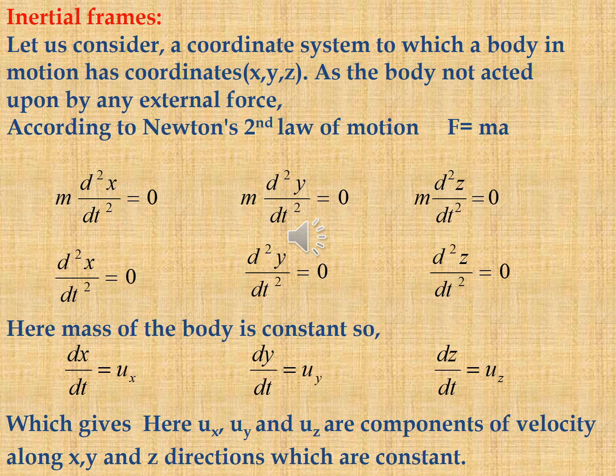So here this can be written like this: dx by dt is equal to ux, dy by dt is equal to uy, dz by dt is equal to uz, where ux, uy and uz are the components of the velocities along x, y, and z axis, which are constant.